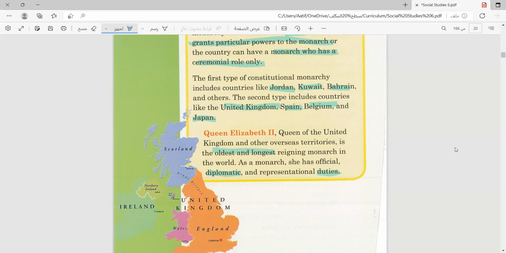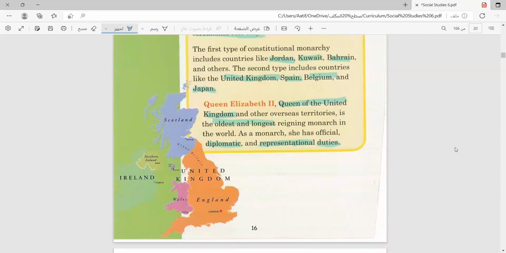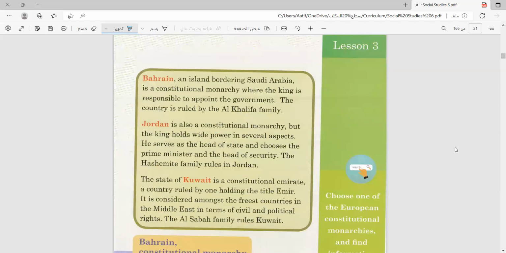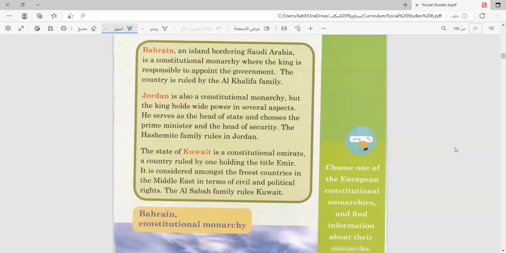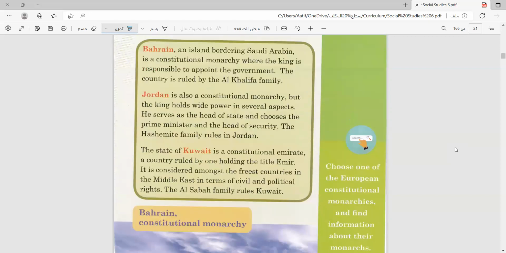Representational means to act as a figure, to represent the country, not really taking many decisions. But she also has diplomatic duties, maybe to explain the country's situation, or where it stands in particular events.